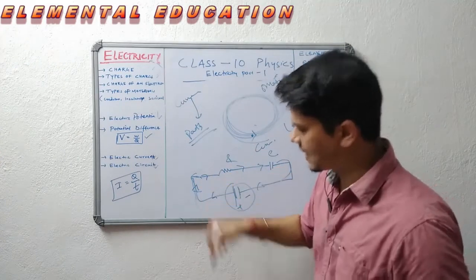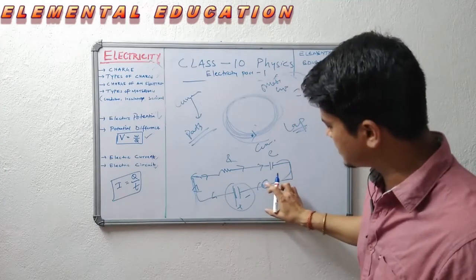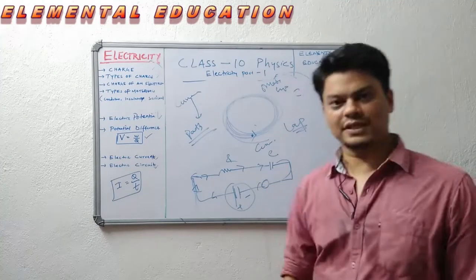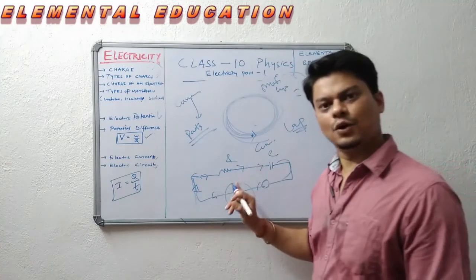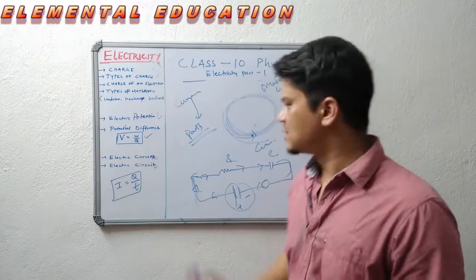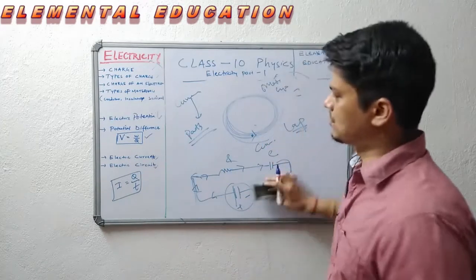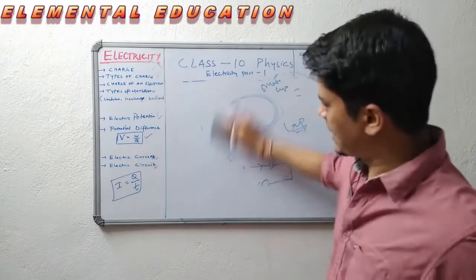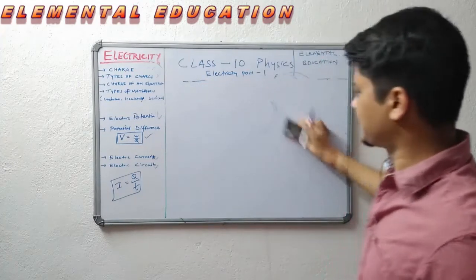If I cut the wire or there is a switch, if I open the switch, open switch is this symbol, then there is no flow of electricity. So it's an open circuit, it's not a closed circuit. So electric circuit is always a closed circuit. So we are done with our part 1 of electricity.